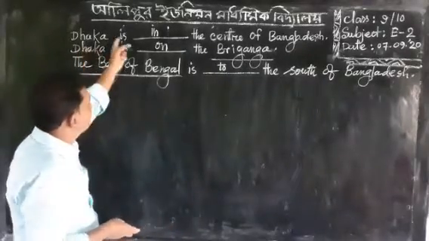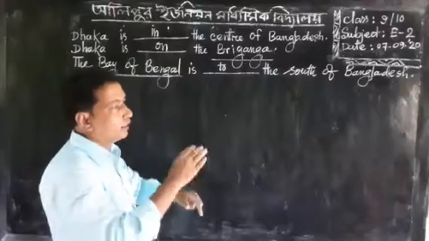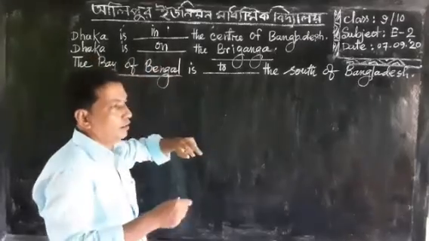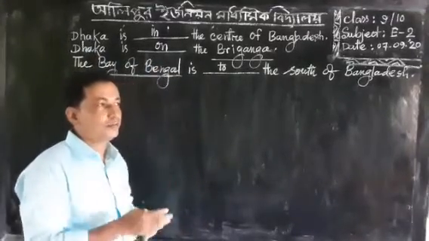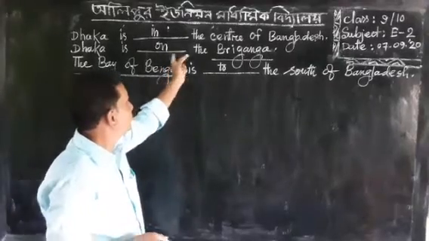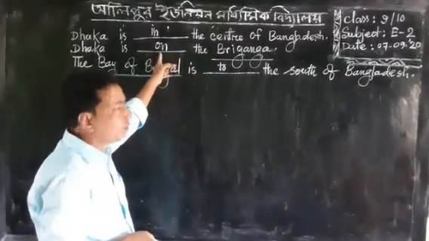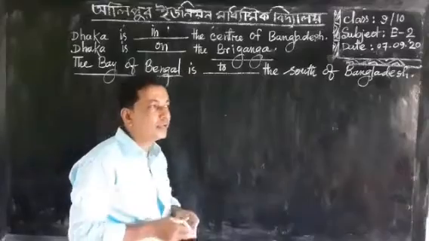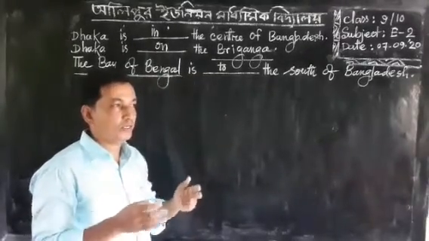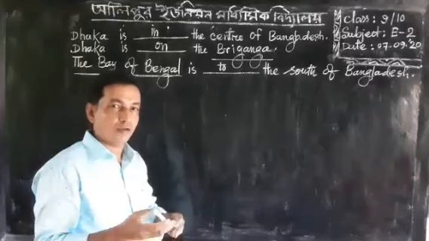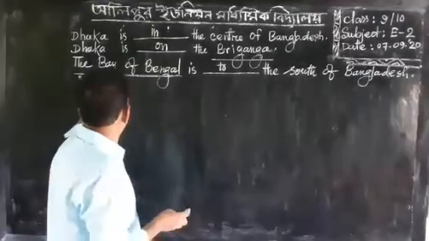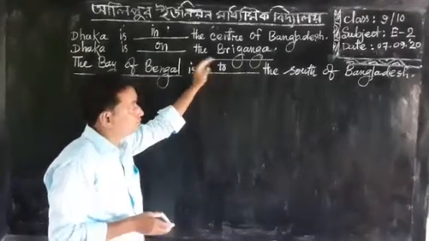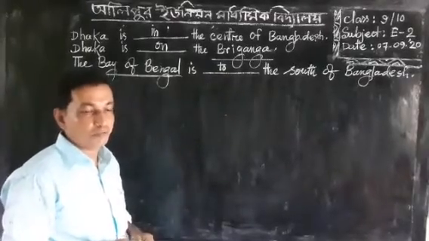First of all, if something is remaining under anything, we can put in, and if anything is located beside something or some place, we can put on before that place. And if any area is not located under the country or another, then we can put here to. This is a very important area of using prepositions.